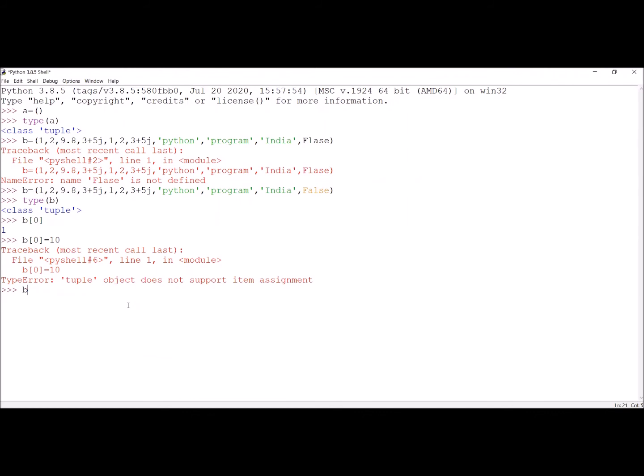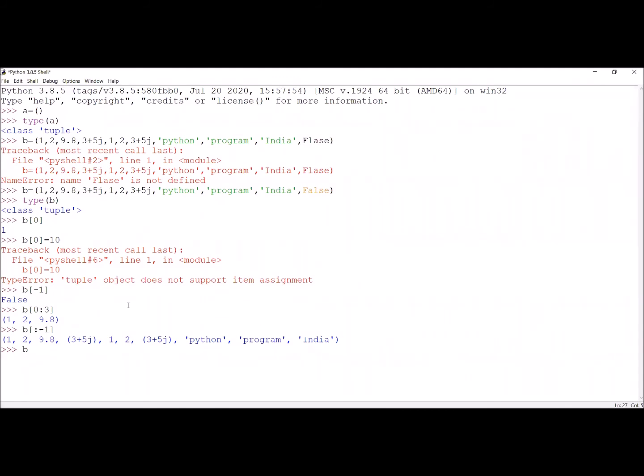So first we will discuss the index. As we have already discussed, when I give B of -1, it will give the last element. So the last element is false. Now the index slicing: when I am giving 0 to 3, the elements starting from index 0, 1, 2, the first three values 1, 2, 9.8 will be printed. Yes, so I can give now from 3 to -2. I want all the elements, but I don't want the last element. So the last element false is not appearing.